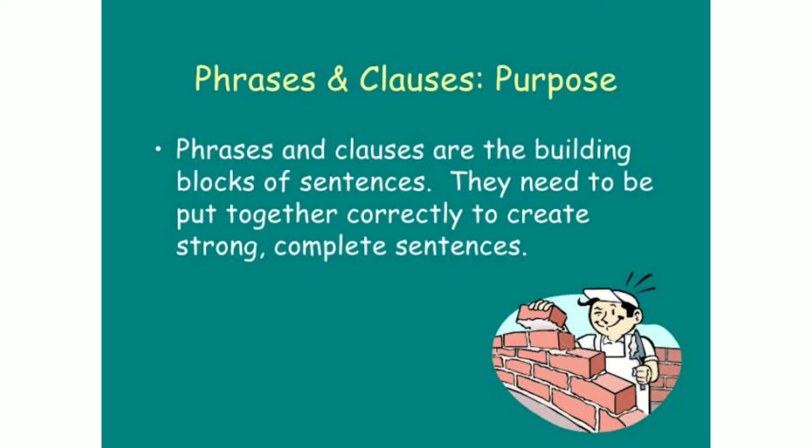A sentence is a group of words that, when they come together in a specific format, conveys a detailed message or a thought. This basic motive of a sentence, to convey a thought, to convey a message, is completed by the two main building blocks of the sentence. The first block is phrases and the second one is clauses. When put together correctly, these two blocks make a complete sentence.